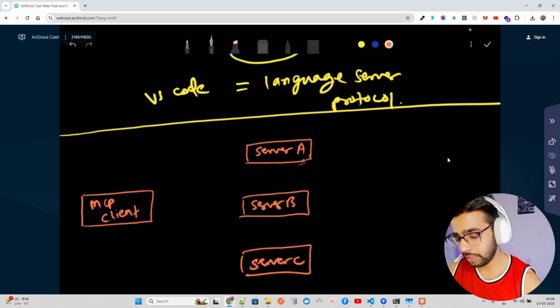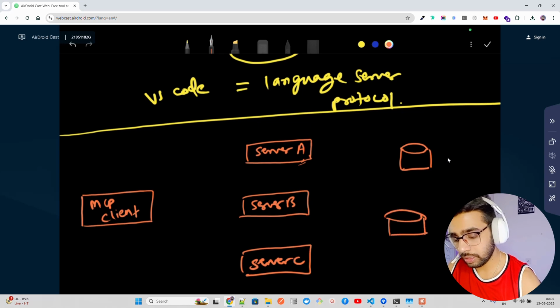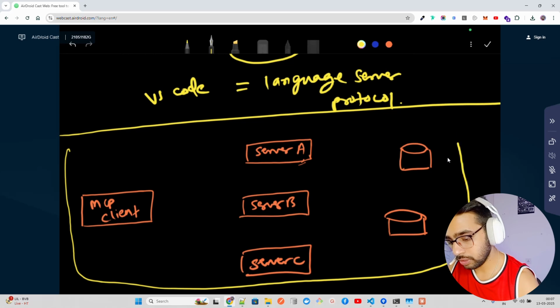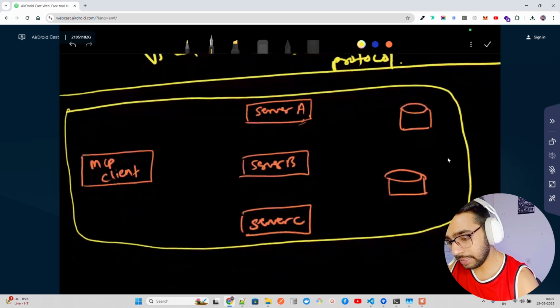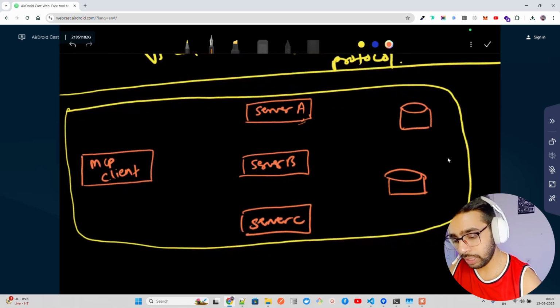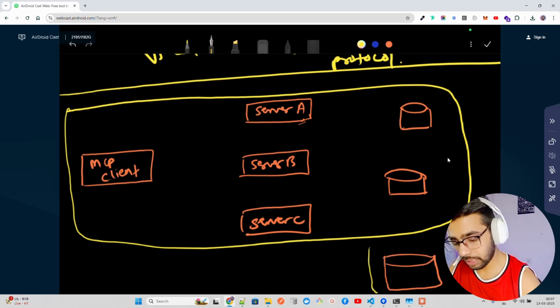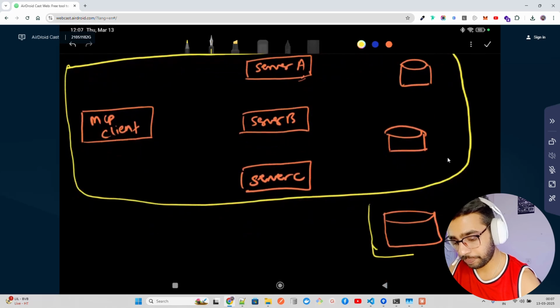Now here I'm going to write server A, server B, and then imagine if I have a local database. And if I just close this here, and then I have something outside, that's also very possible. I'm just going to put this inside it.